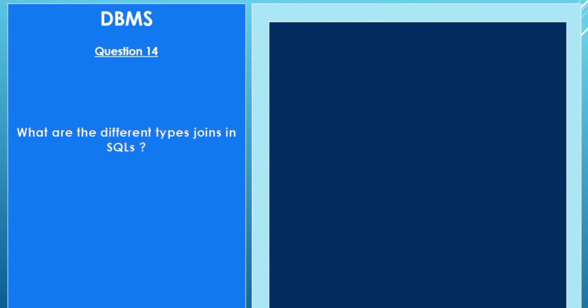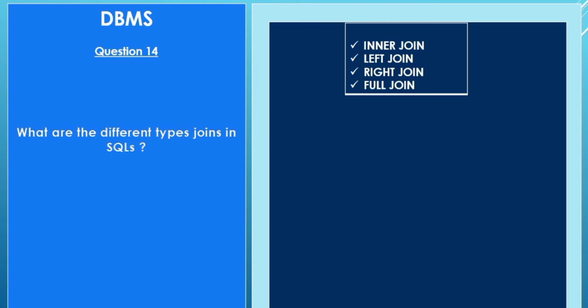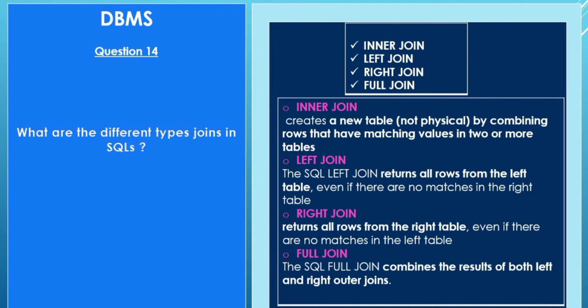Question number 14. What are the different types of joins in SQL? Inner join, left join, right join, full join. What is the meaning of inner join? It creates a new table by combining rows that have matching values in two or more tables.